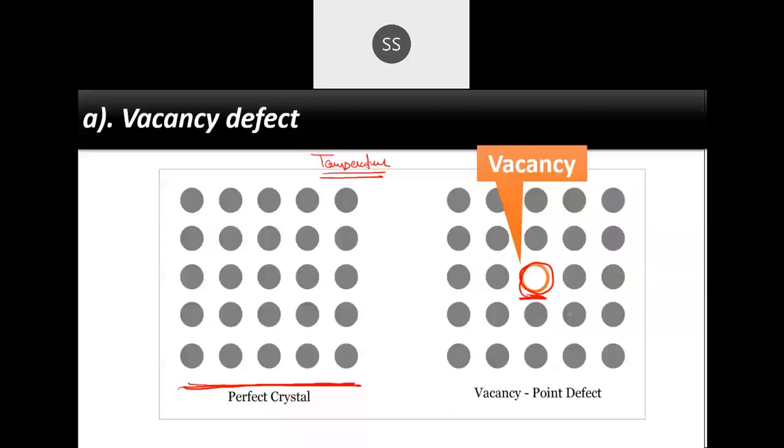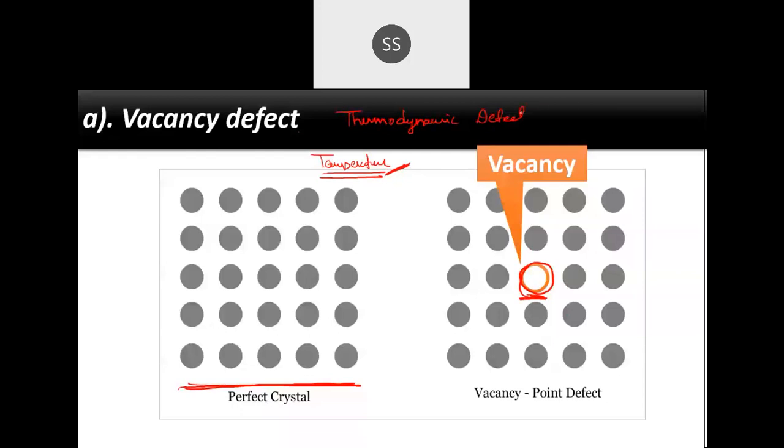Here, the first one, I said it basically happens because of temperature. So it is also called a thermodynamic defect. This defect is also called a thermodynamic defect. One more name for this.